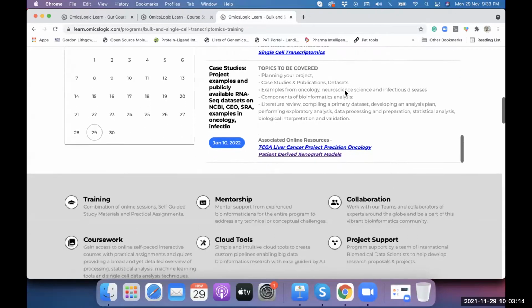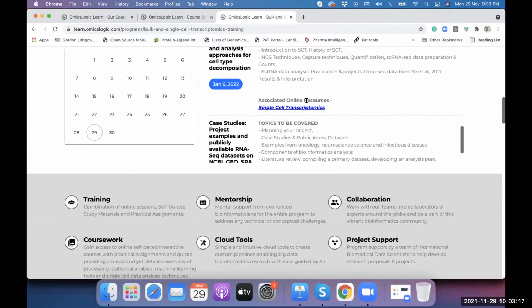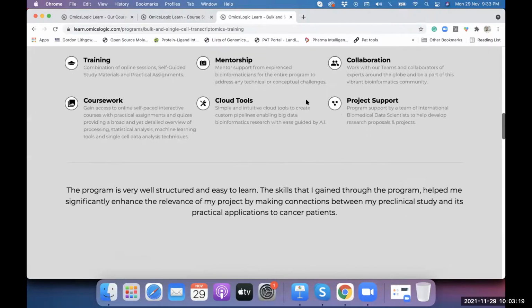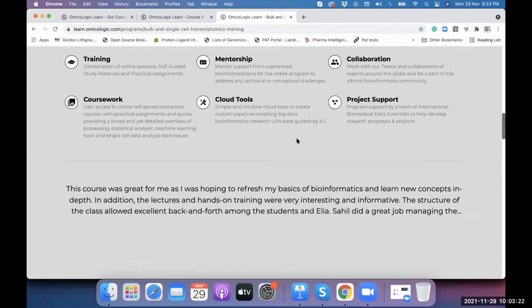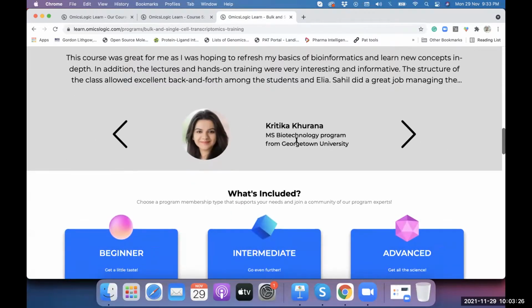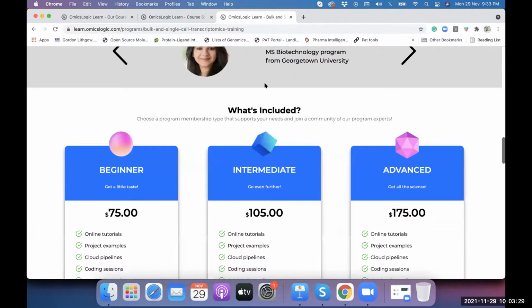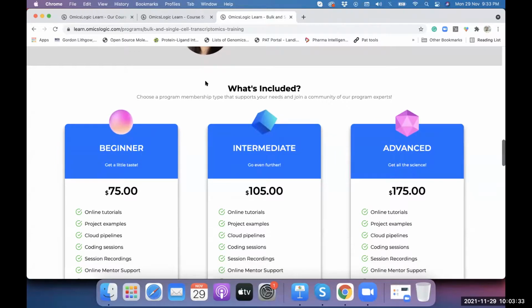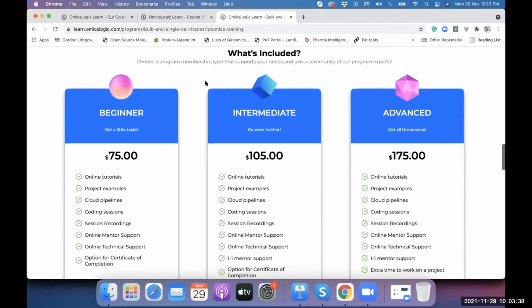So after going through this entire training, you'll be able to get some of the things that are mentioned here. And then I'll come back to the different licensing system that would enable you to get all of these resources, plus the mentor guidance and support that we will be providing throughout this entire journey. So all you have to do is register, and then our team will reach out to you with all the resources that we discussed today. And if you have any questions or confusions, you can always let us know, and we'll be happy to help.